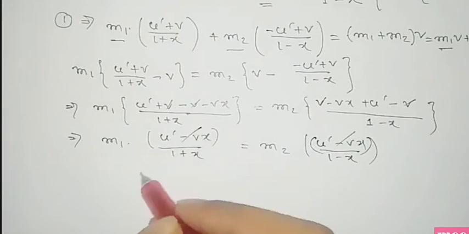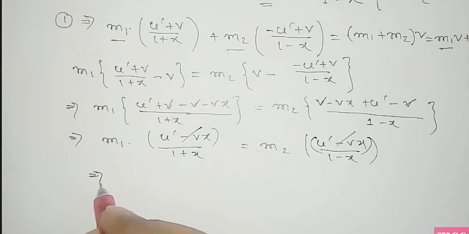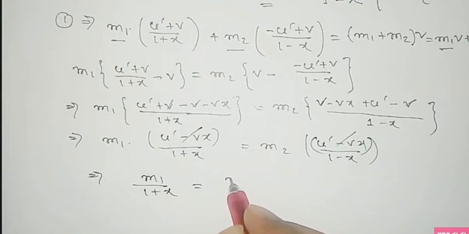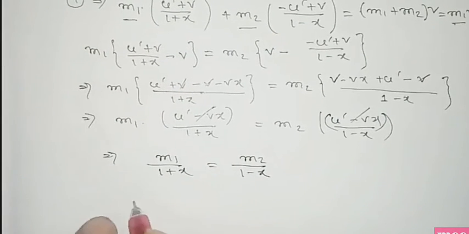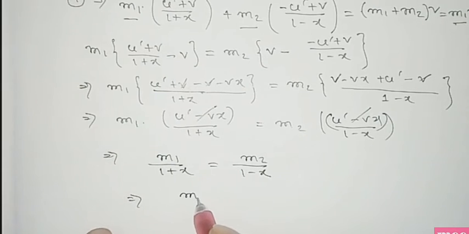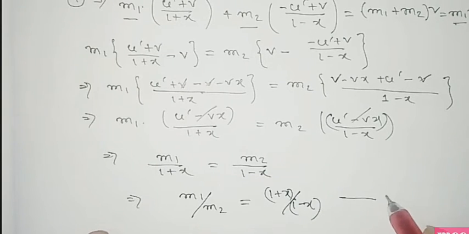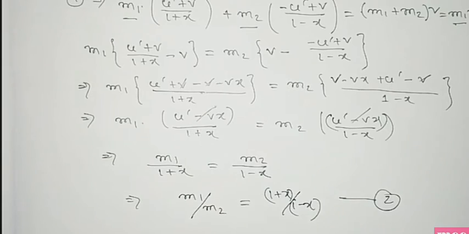Now this term and this term are similar, so they cancel out, and the remaining terms are m1 by 1 plus x equals m2 by 1 minus x. From this, m1 by m2 has the value of 1 plus x by 1 minus x. Take this as equation number 2.